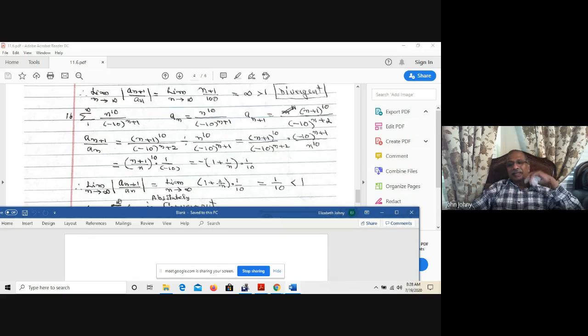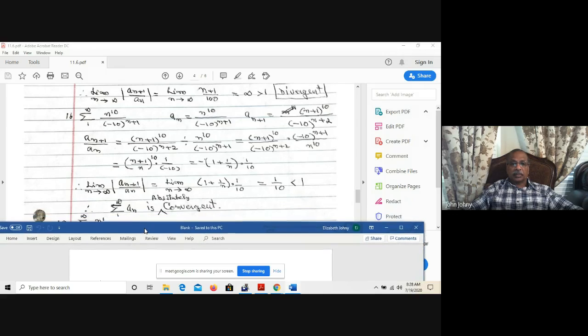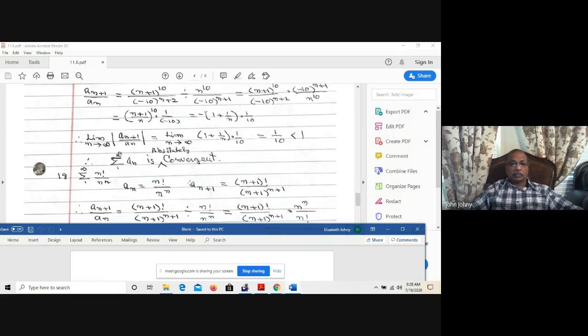That is the reason why I don't give much attention to that, because I know it is going to be convergent. So (1 + 1/n)^10 is (1 + 0)^10, which is 1. 1 times 1/10, that is less than 1. Therefore, the series is absolutely convergent.